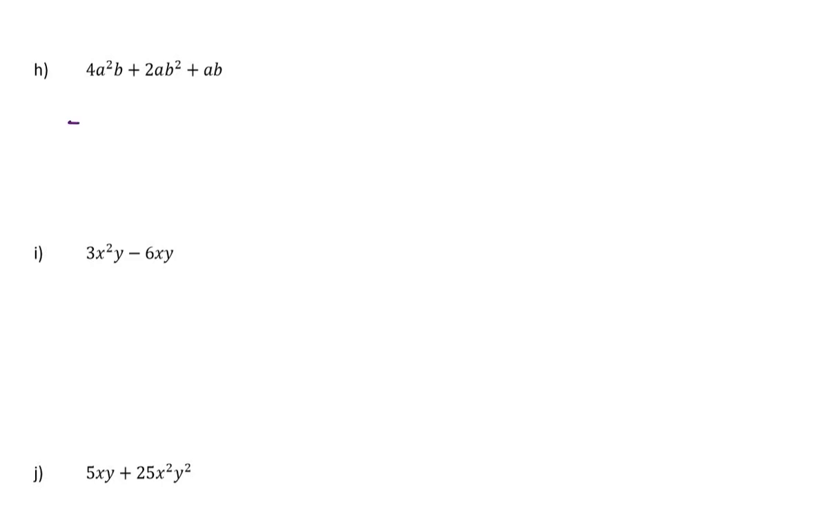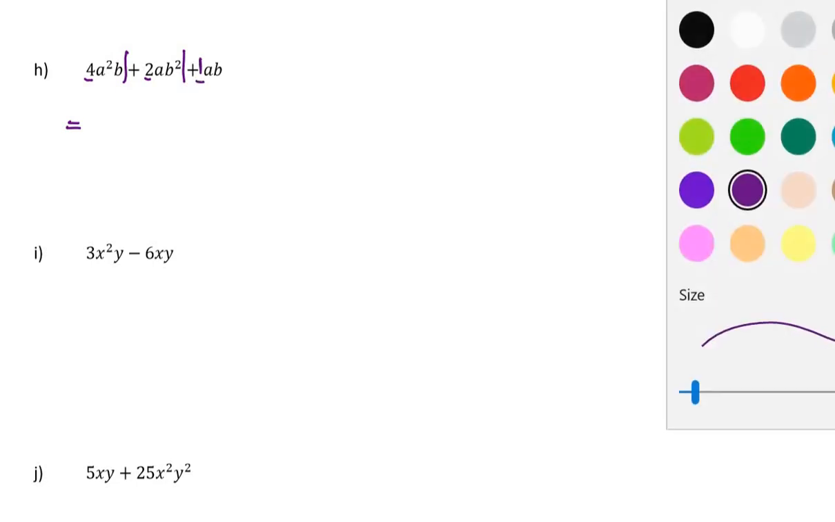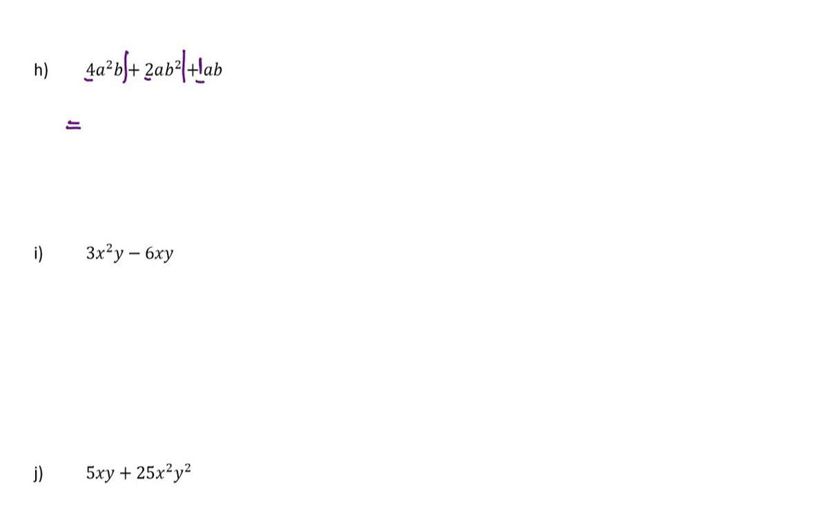On to the next one. Right. Again, 3 terms and lots of ABs. So let's just do this one a little bit more slowly. Let's look at the numbers first. This number's 4, 2, and an invisible 1, which means there's no common factors for the numbers because 4, 2, and 1, the only highest common factor is 1, which is pointless.